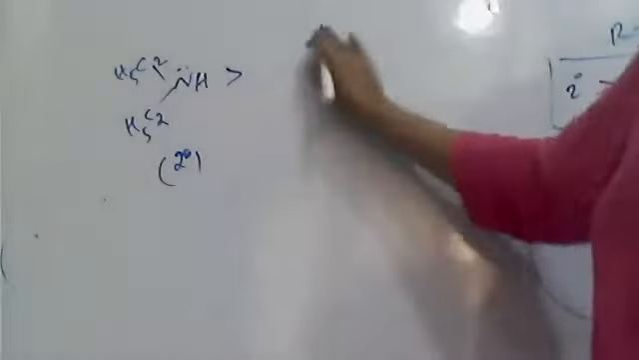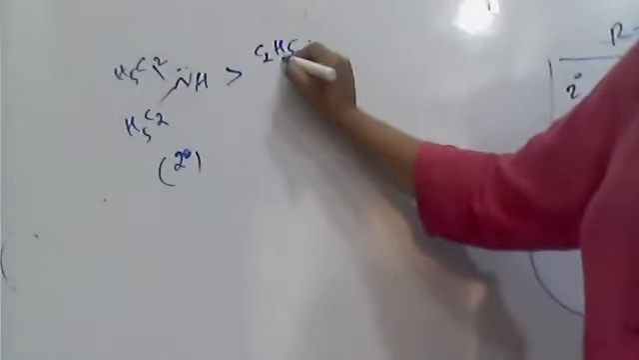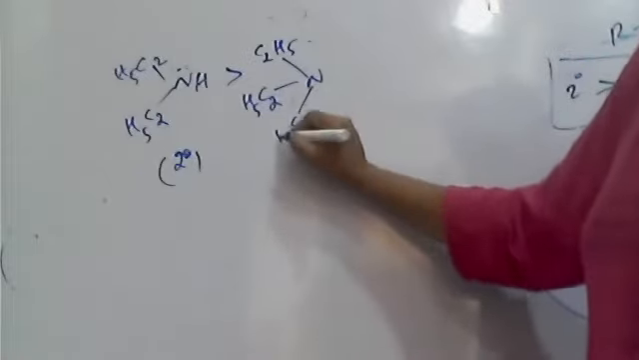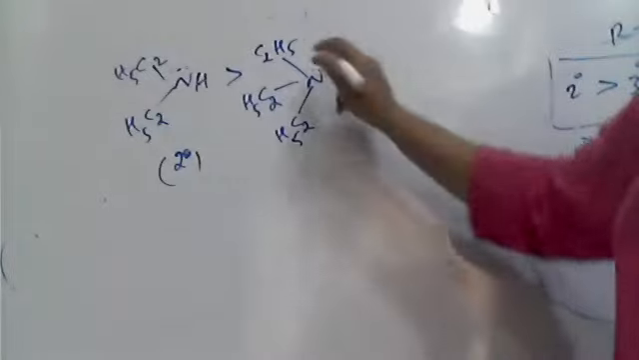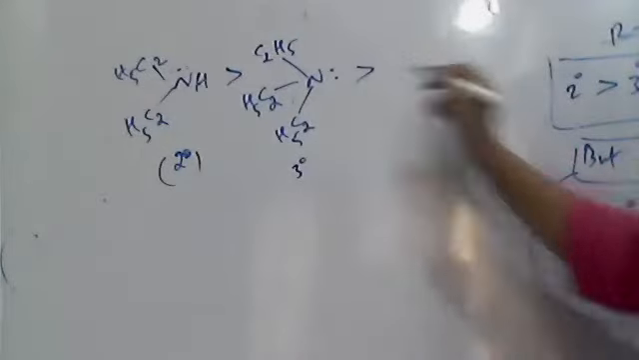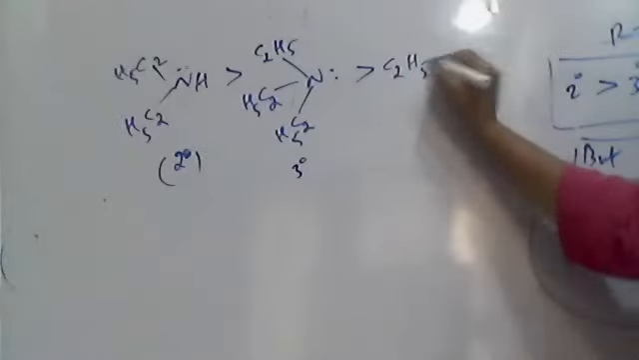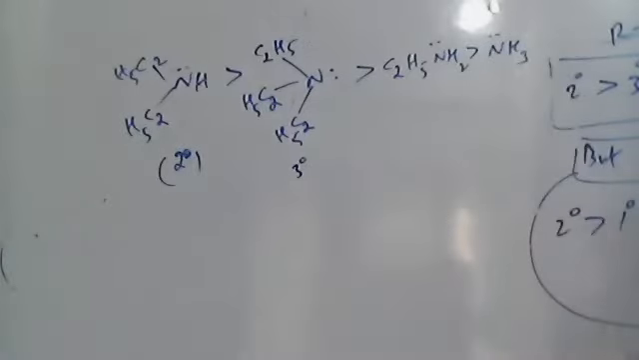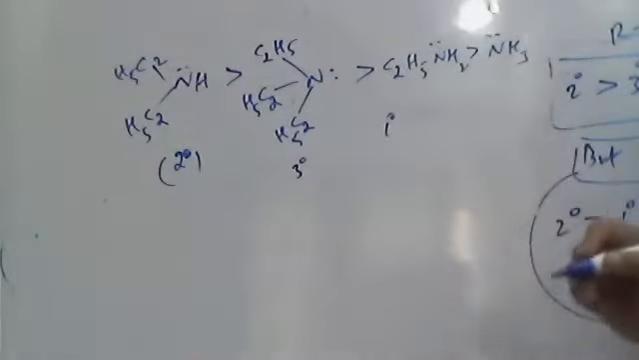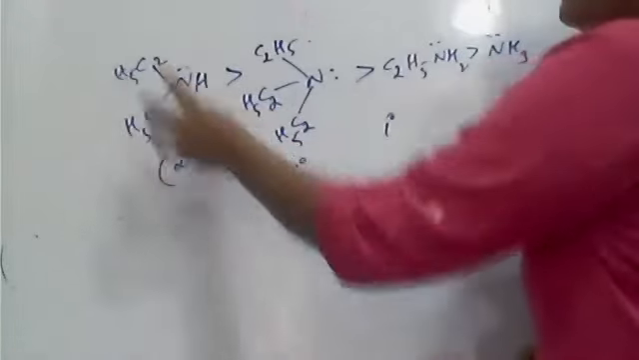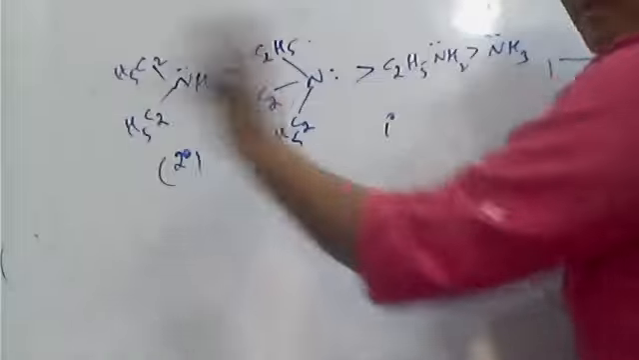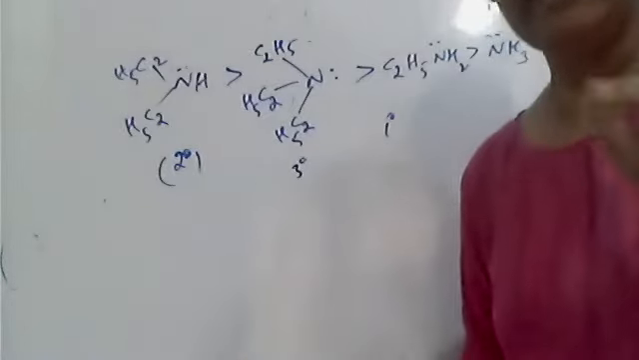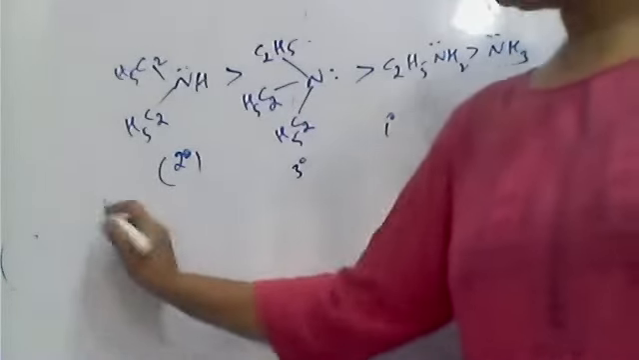Next, tertiary: C2H5 N, then one more C2H5, then one more C2H5, where 3 carbons are attached to the nitrogen, tertiary amine. The next is primary, C2H5NH2. There is a lone pair, and this is ammonia. So primary. Please remember, diethylamine is a common name. Triethylamine is a common name. Remember, if the name is given with N,